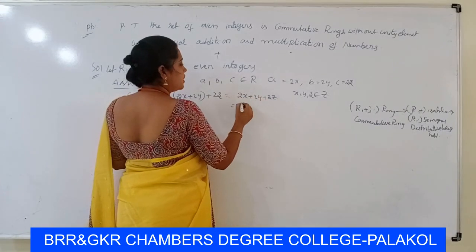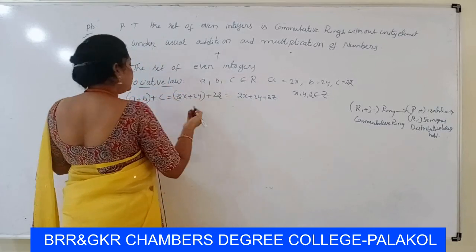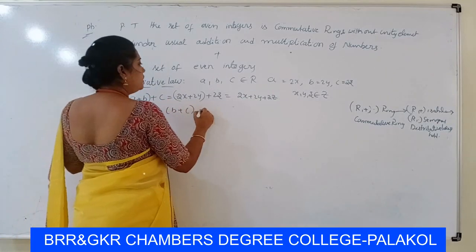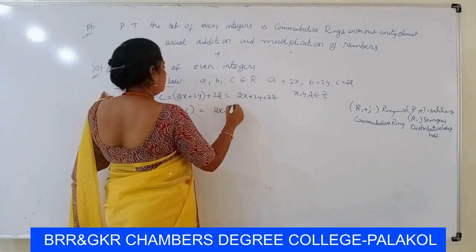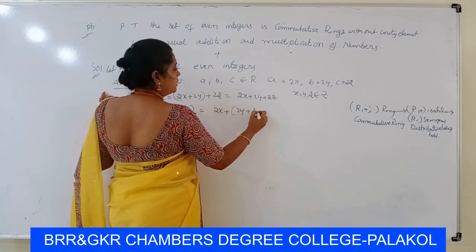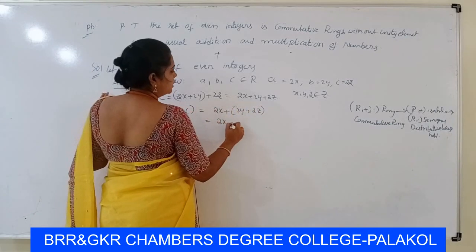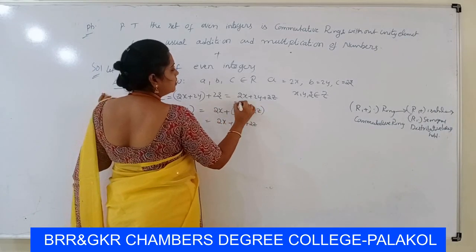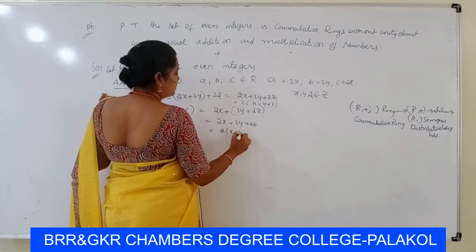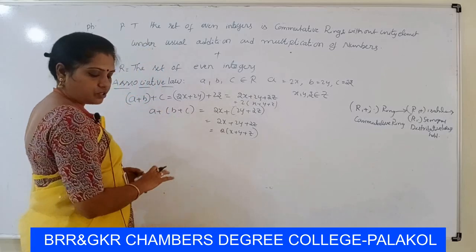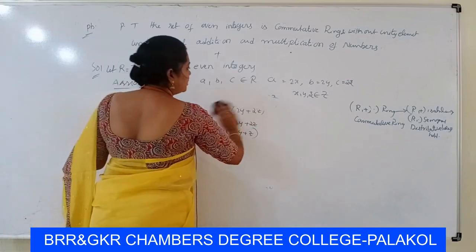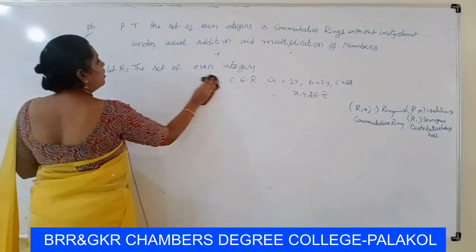So the right hand side value of the associative law is a plus b plus c, that is 2x plus 2y plus 2z. Taking common 2, this is 2 into x plus y plus z. Again this is 2 into x plus y plus z. So left hand side value of the associative law is equal to the right hand side value of the associative law. Therefore associative law is satisfied in R.